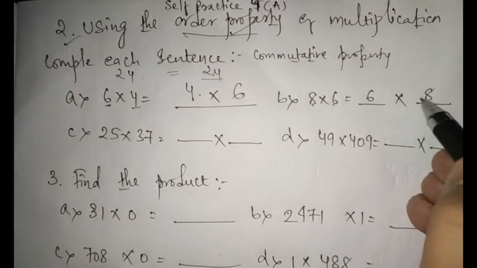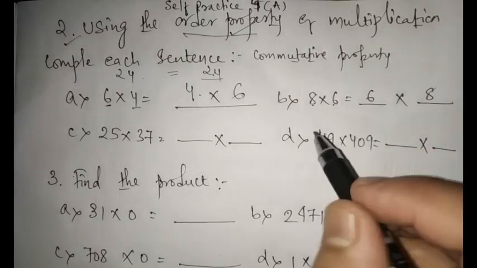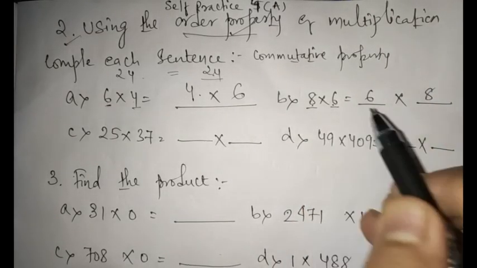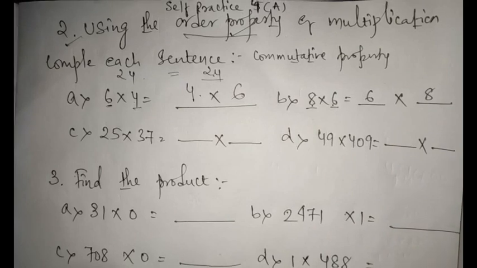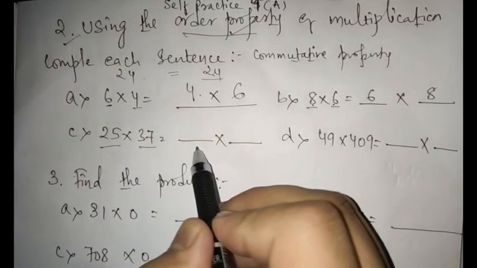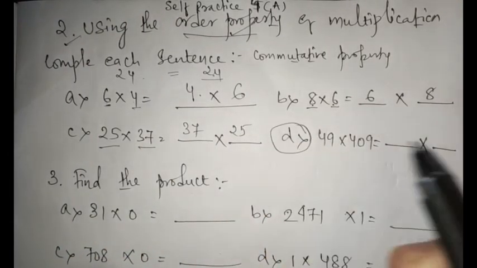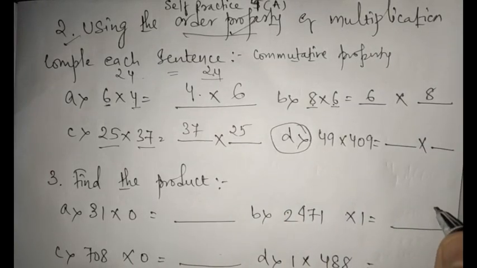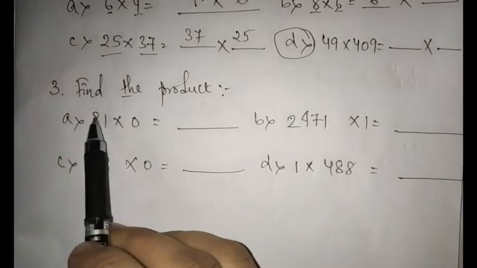But you cannot bring another number here. You have to change the order and you have to get the same result. The result should be the same by changing the order. Similarly, 25 into 37 and 37 into 25 is the same. So similarly, you will do number D as a home assignment. Try to do it. It is very easy.